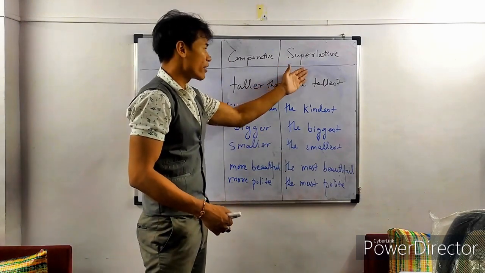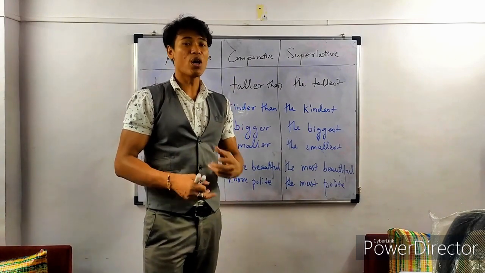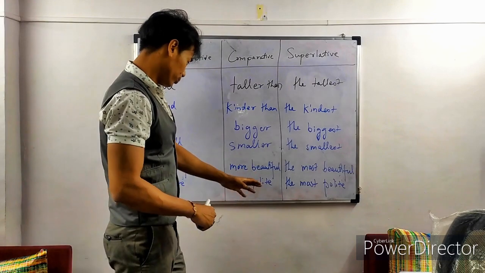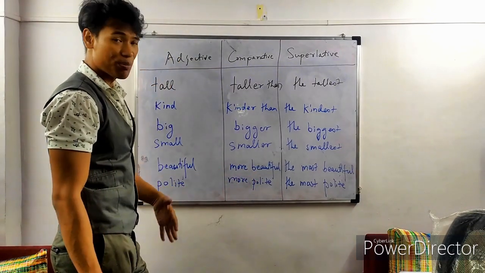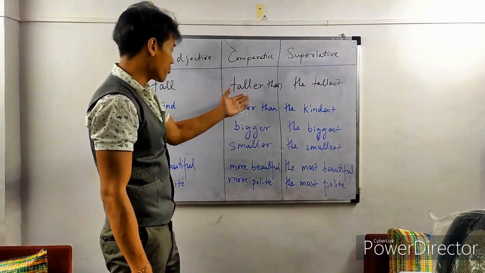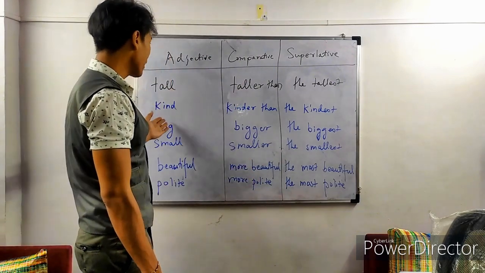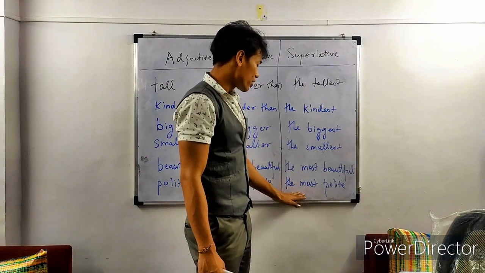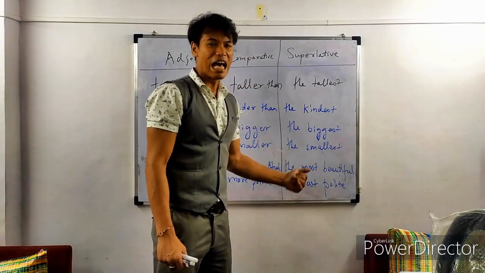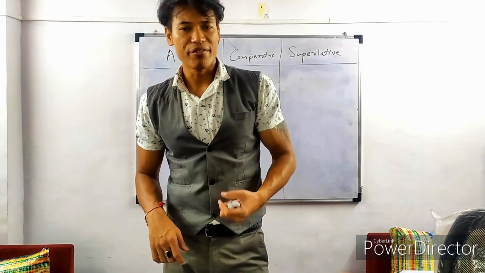Remember, superlative degree is never a comparison between only two. It's a comparison between three or more nouns. Now, next, polite. A person can be polite. Suppose person A is polite. Now person B is more polite than that. So we use person B is more polite than person A. In the superlative degree we'll use most, the most polite. Person C is the most polite person.